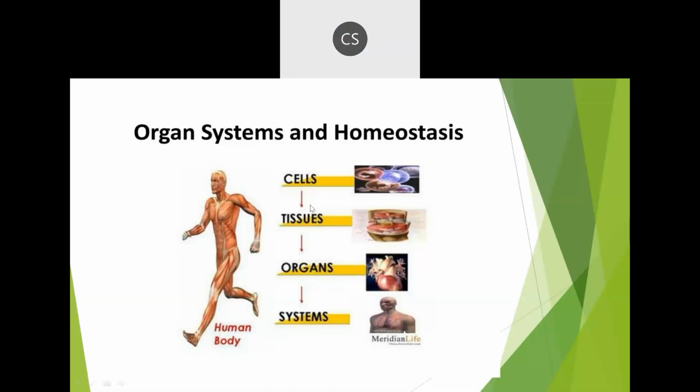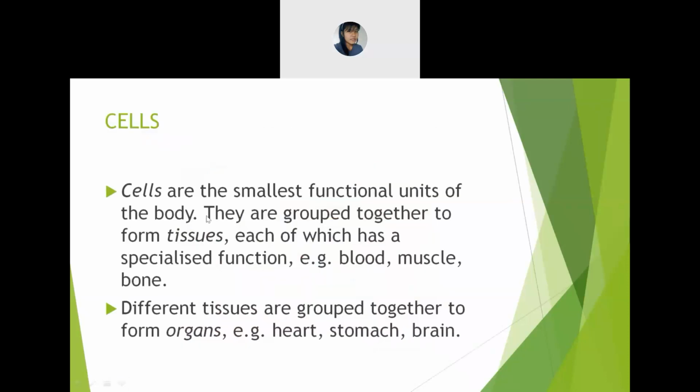So this is known as a flow chart. In case you don't know, whoever doesn't know, this is known as a flow chart. Like cells, and again an arrow is there, no? Then again tissues I have written like this. So arrows are given step by step. So this is known as a flow chart. All right. Okay, so now let's see what are cells.